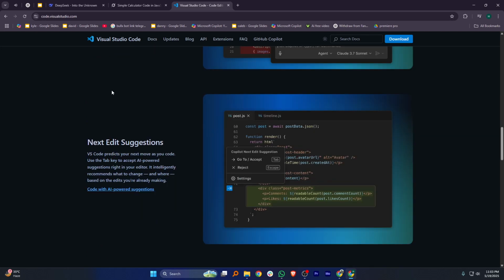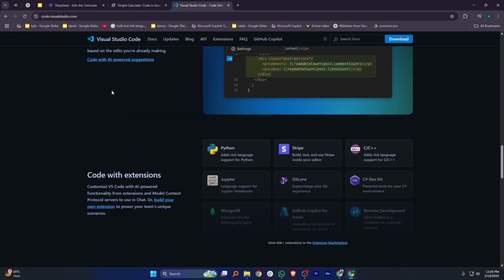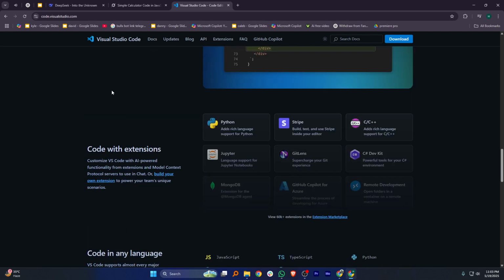In my opinion, VS Code is best for general development. Deepseek and Grok excel in AI-driven code search and assistance.